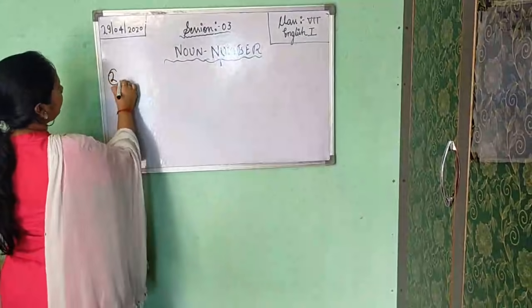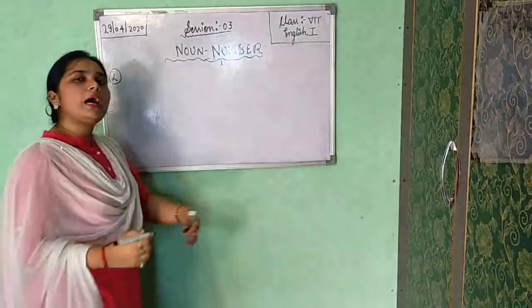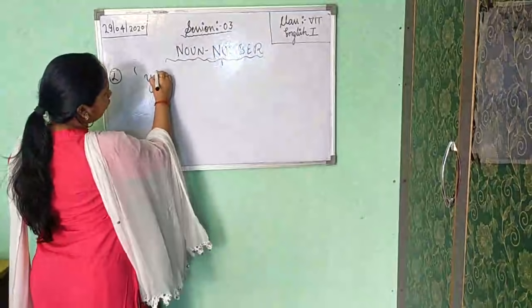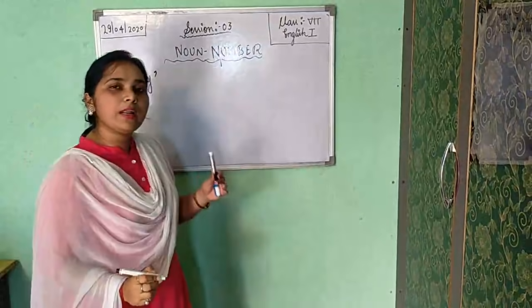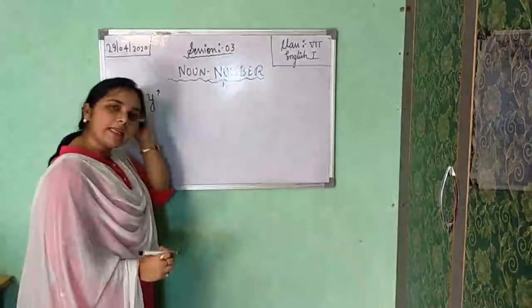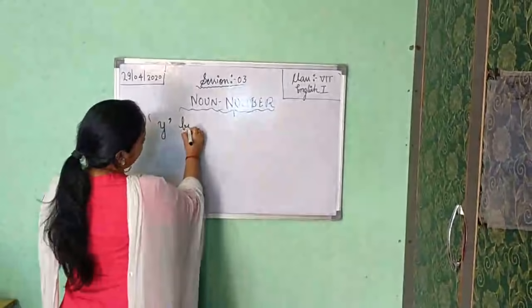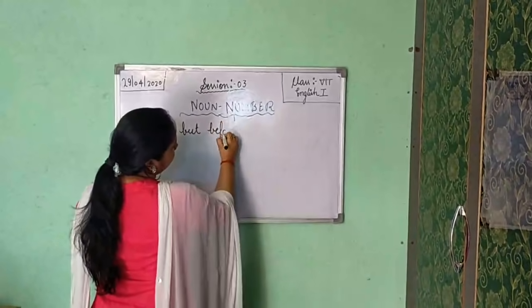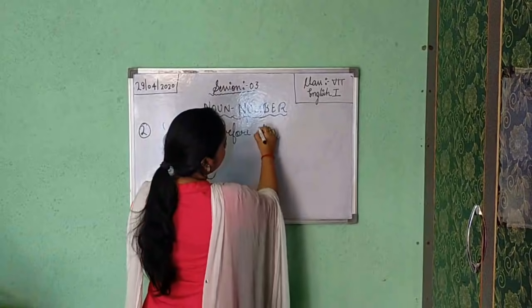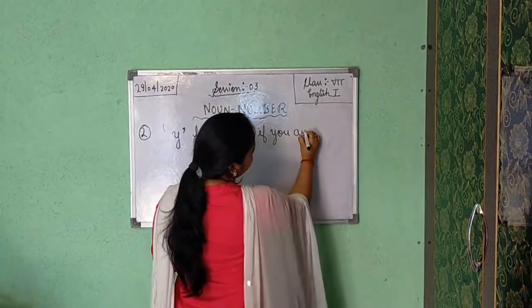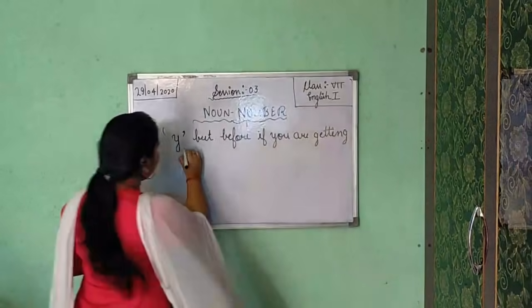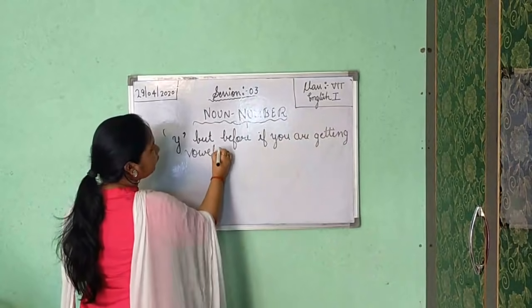if in the last of the word you are getting y in the last. Always remember, while making plural number, we'll have to see the last letter. So if in the last you are getting y, but before this y, if you are getting any vowel, okay, vowel, then what will you do?